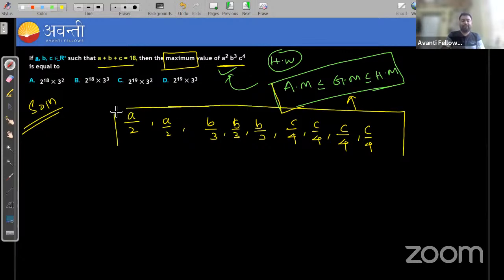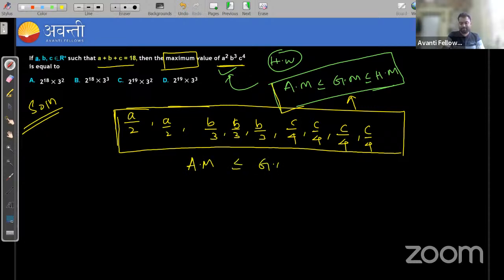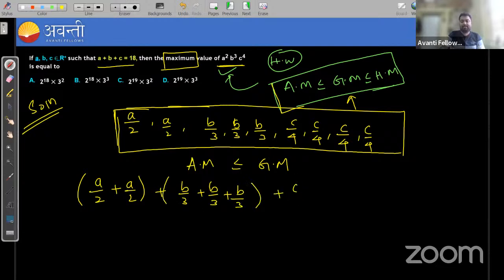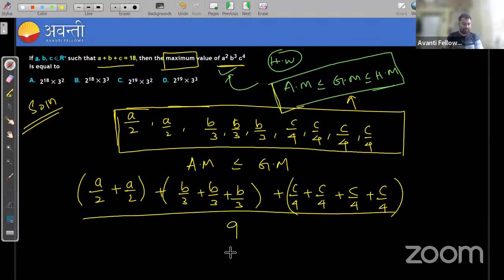Okay. So for these 9 terms, now I am going to apply the inequality: arithmetic mean is greater than or equal to geometric mean. So if I apply it, what will happen? See, the arithmetic mean will be A by 2 plus A by 2 plus B by 3 plus B by 3 plus B by 3 plus C by 4 plus C by 4 plus C by 4 plus C by 4, divided by 9. Is it or not?